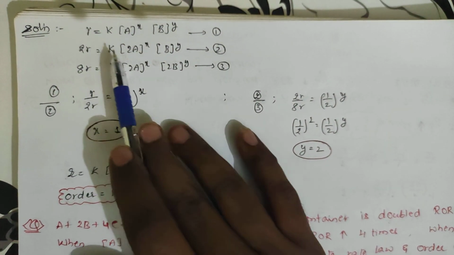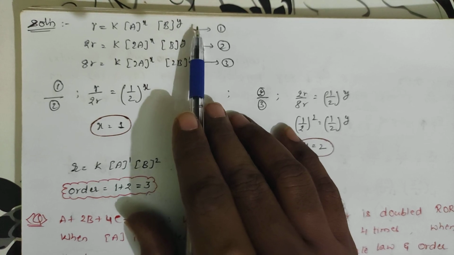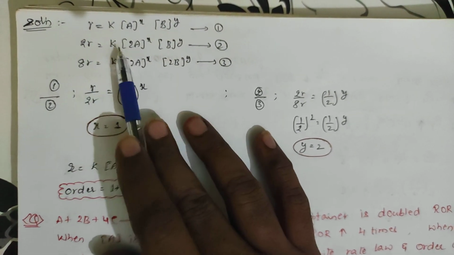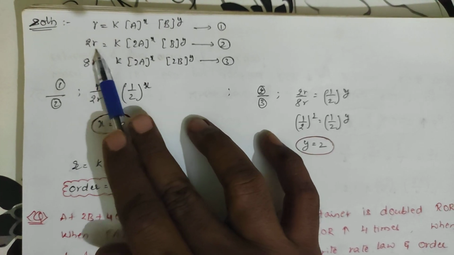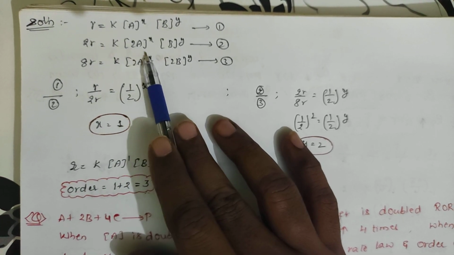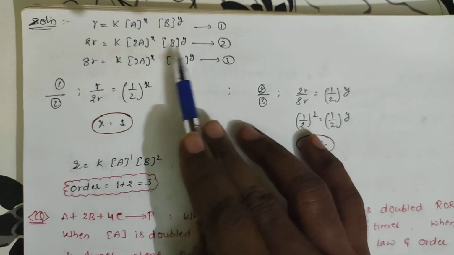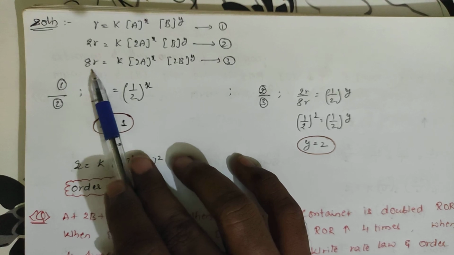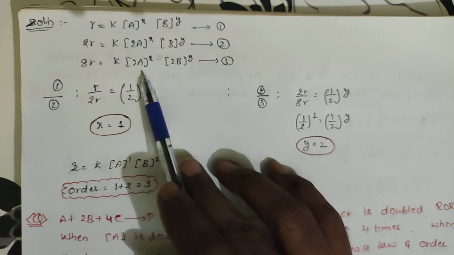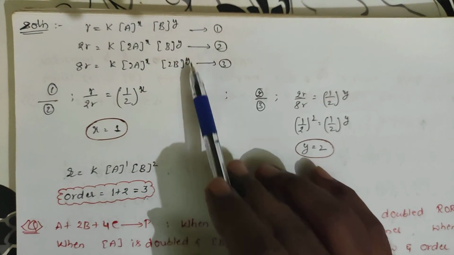Generally, R is equal to K into [A] power X, [B] power Y. What has he done in the first condition? When A is doubled, the rate of reaction is doubled. So rate of reaction is written as 2R, K into concentration of A, it is (2A) whole power X, [B] power Y. And next condition, when both are doubled, the rate of the reaction has increased by 8 times. So rate becomes 8R. So K into (2A) whole power X, (2B) whole power Y.